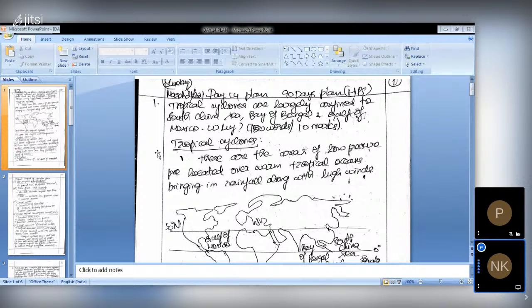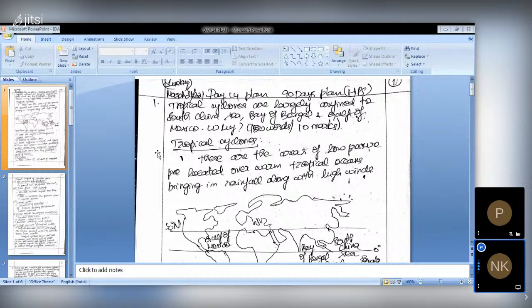So first you have to give the definition for tropical cyclone. For this you can get the answer from the NCERT book itself, that is the 12th standard NCERT, as well as you can get the points from Coach and Leon book, which are the best books for geography. Those two books are the basics, and that will be useful for prelims as well as mains. So here the first part of the question is answered.